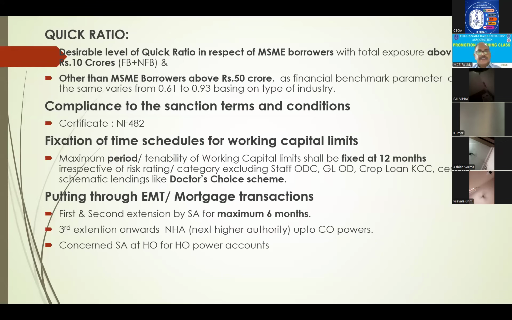In such cases, for the first and second extension, a maximum of 6 months, the concerned sanctioning authority can extend. Two extensions, but a maximum of 6 months, both put together. And from the third extension onwards, it will be by the next higher authority up to CO powers. And the concerned sanctioning authority at HO for HO power accounts.